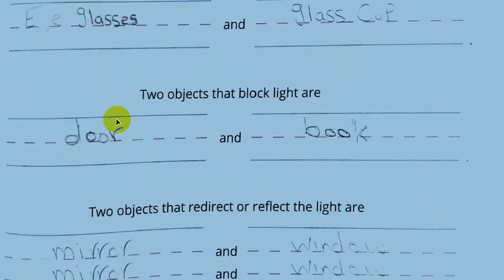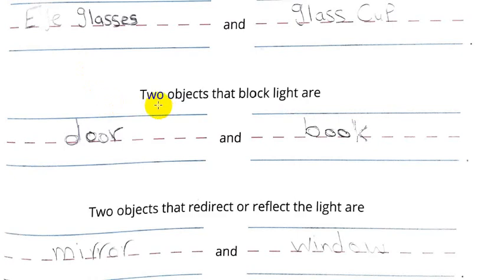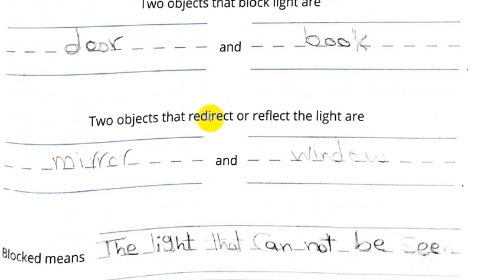Okay. Question number 2. 2 objects that block light are. What's the meaning of block light? The light that cannot be seen through an object. Again, 2 objects that block light are. Yes, door and book. Number 3. 2 objects that redirect or reflect the light are. Yes, mirror and window.